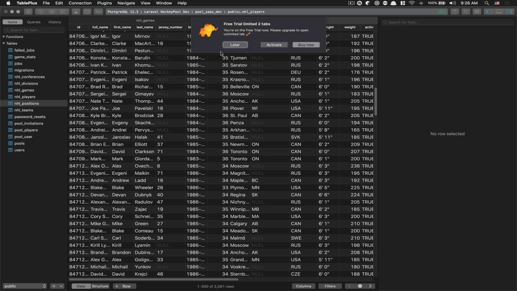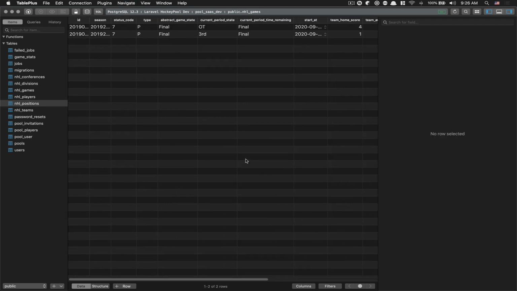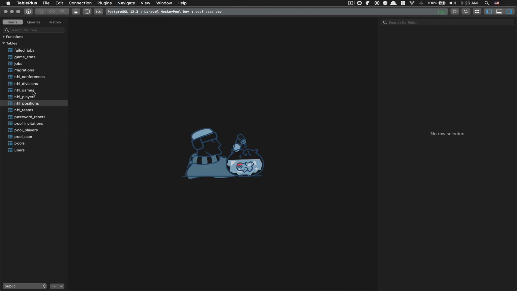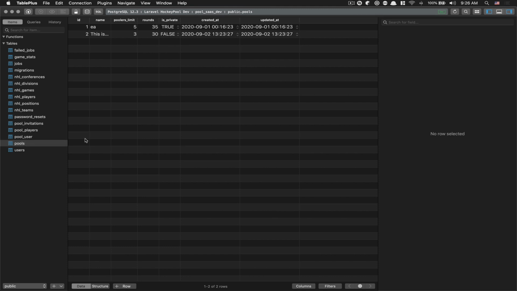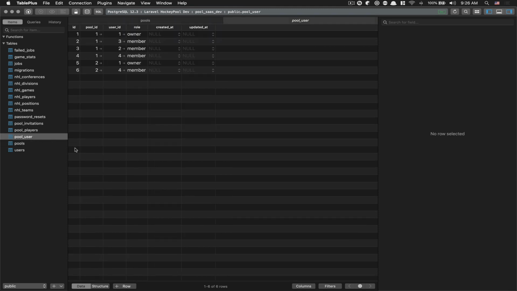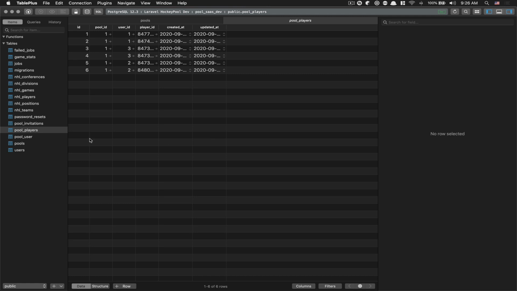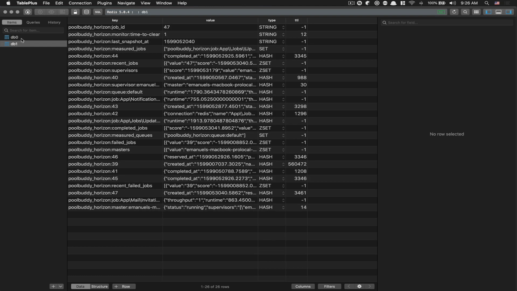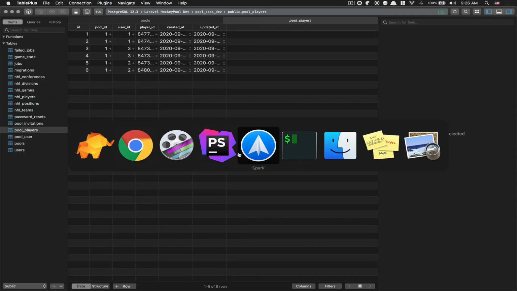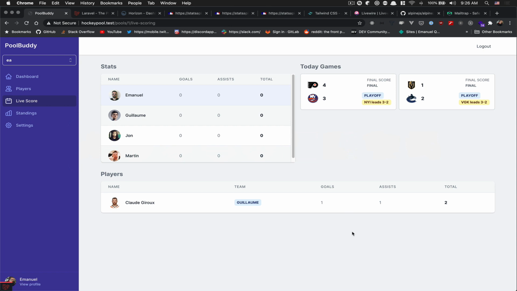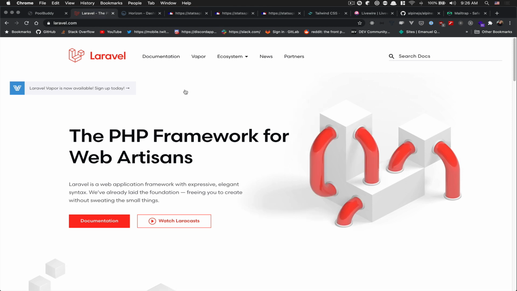After that, I have other stuff. Sorry, I don't pay for that. So you have the game, you also have the pool, the stuff I've just showed you. You also have the pool user and information like that. So this is the kind of stuff I've done. We have quite a lot. And I use a lot of Redis and caching, so this is another thing also. So the technology I decided to use for this one was Laravel. It's just because it's something I know quite a lot.